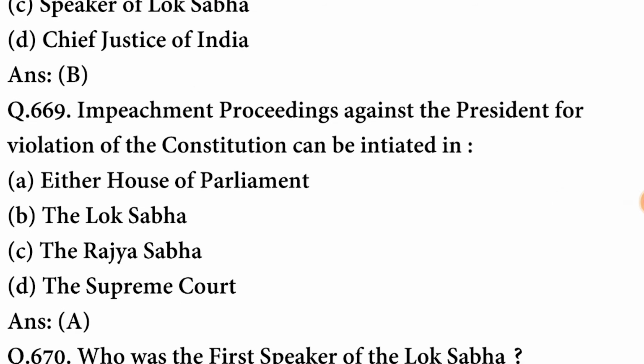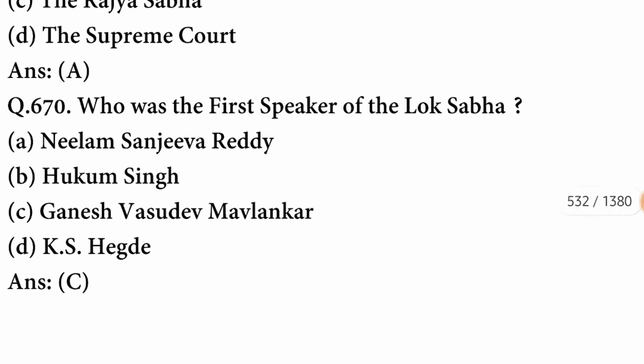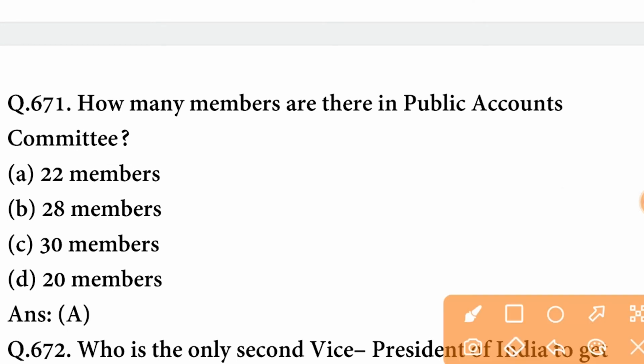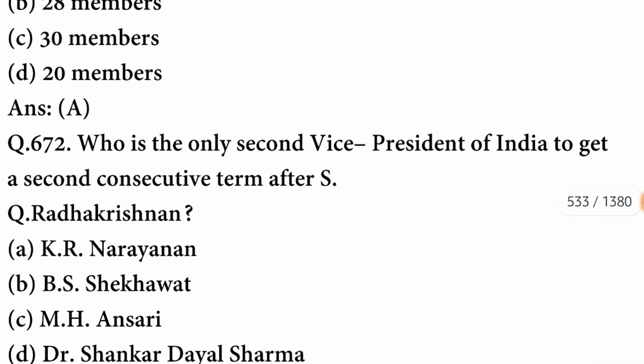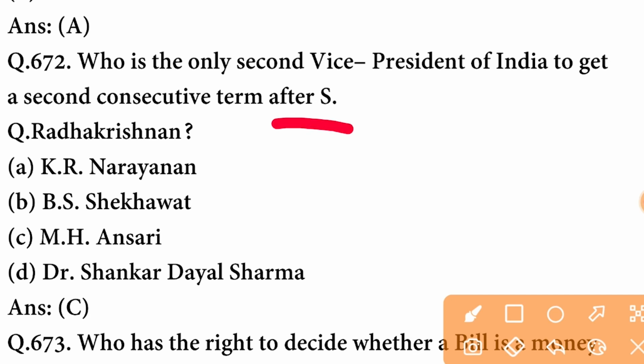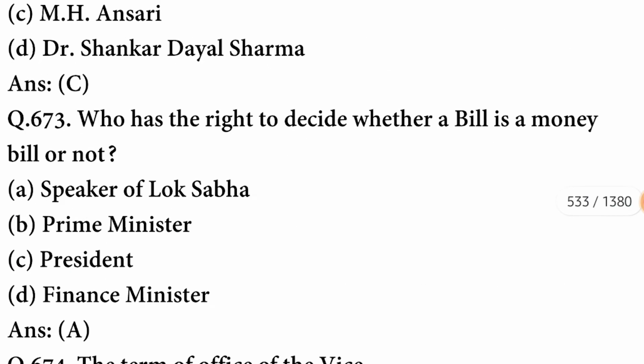Impeachment proceedings against the President for violation of the Constitution can be initiated in either House of Parliament. Who was first Speaker of the Lok Sabha? First Speaker of Lok Sabha was Ganesh Vasudev Malvankar. How many members are there in Public Accounts Committee? There are 22 members. Who is the only second Vice President of India to get a second consecutive term after S. Radhakrishnan? He was M.H. Ansari. C option is correct.